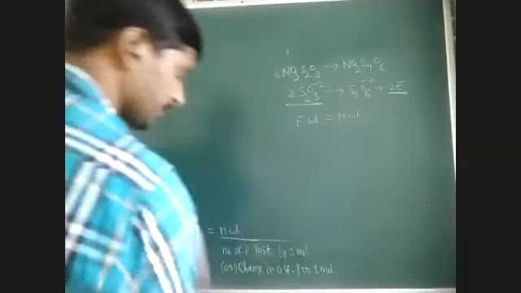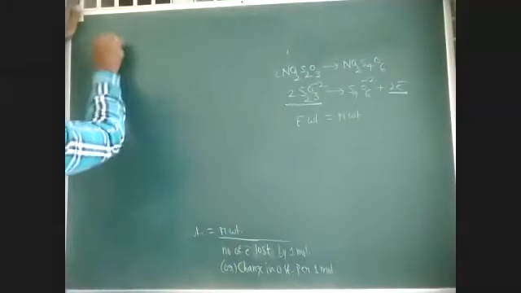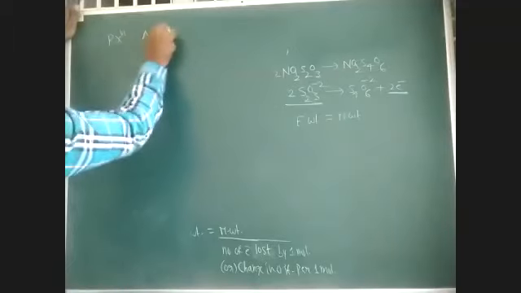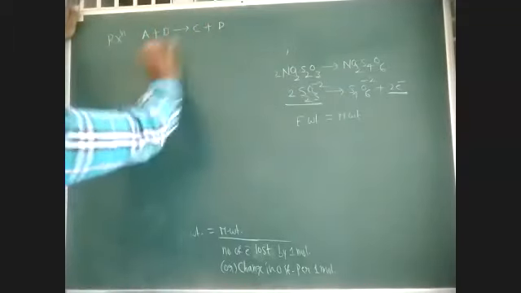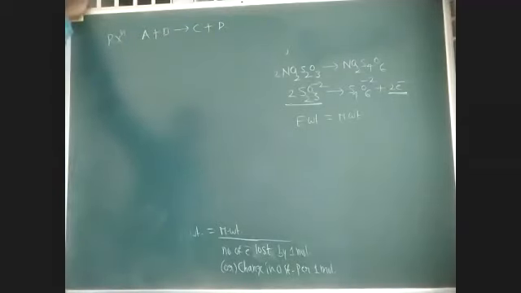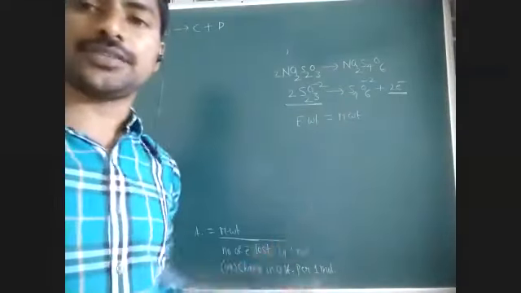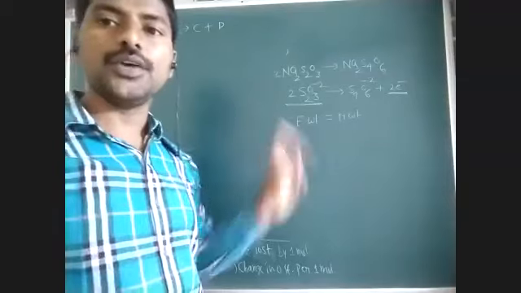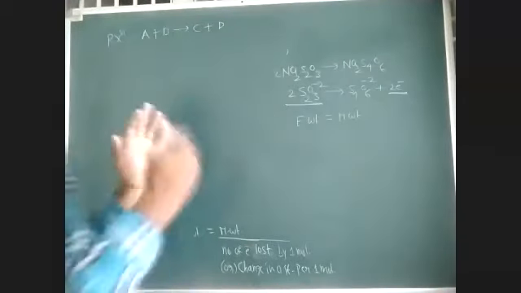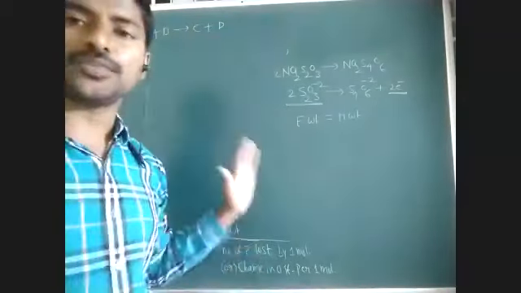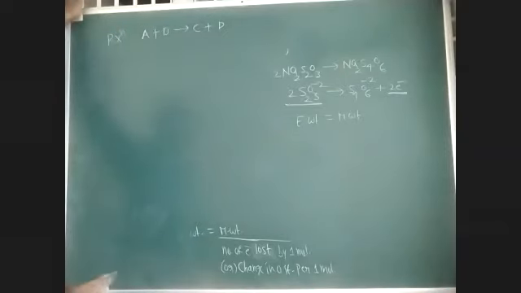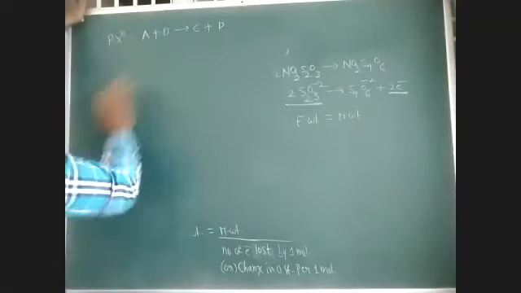So the importance of normality is, for example, if you consider a reaction A plus B gives rise to C plus D, the number of moles of A, B, C, D may or may not be the same. During a reaction, the number of moles of reactants and products may not be the same, but the number of gram equivalents is always the same. Always two substances react in a 1:1 ratio of their gram equivalents.